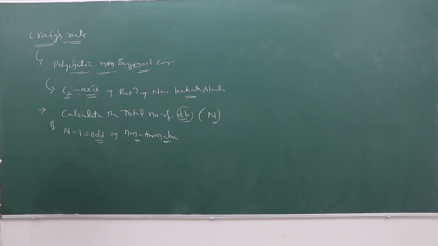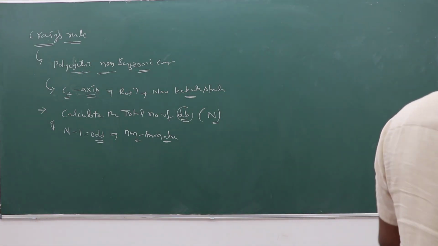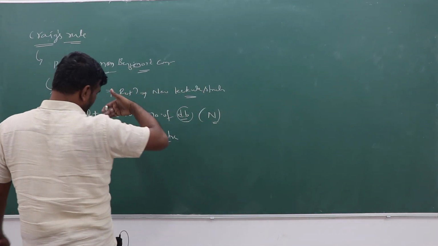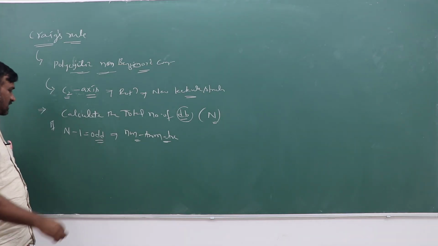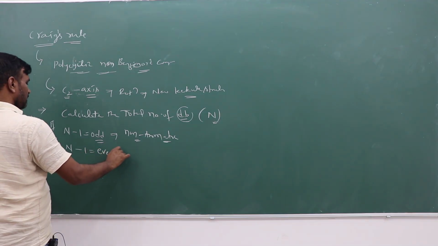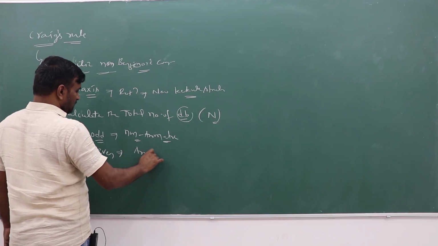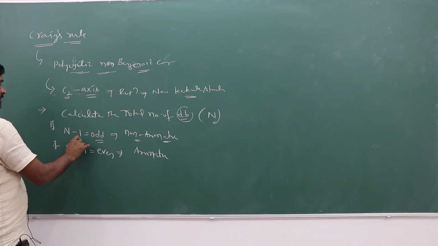It is not aromatic. This rule can explain only whether it is aromatic or not. Anti-aromatic is not explained. If n minus 1 is an even number, that compound is aromatic, based on even and odd number.